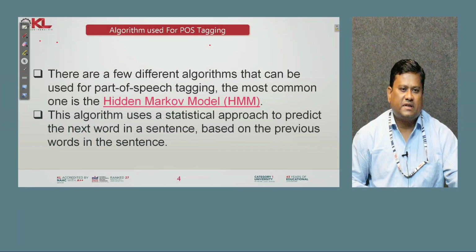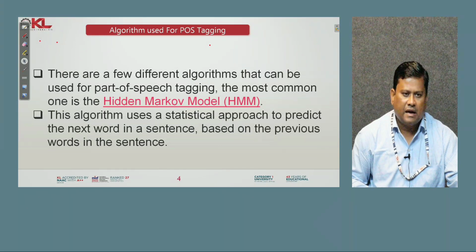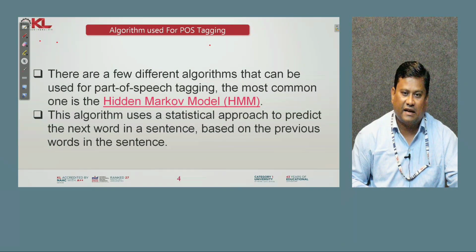Algorithms used for POS tagging. There are a few different algorithms that can be used for part of speech tagging. The most common one is the hidden Markov model, that is HMM. This algorithm uses a statistical approach to predict the next word in a sentence based on the previous word in a sentence.